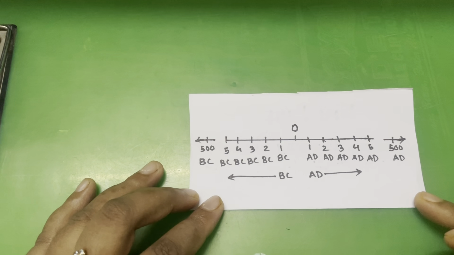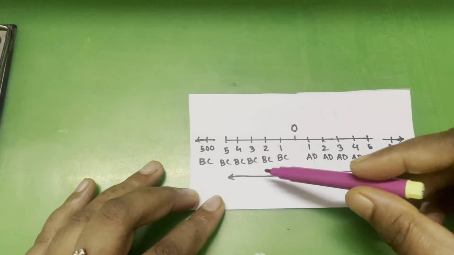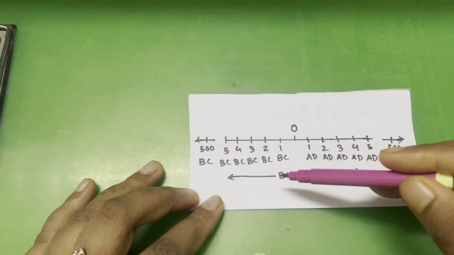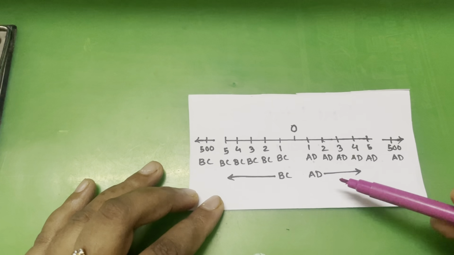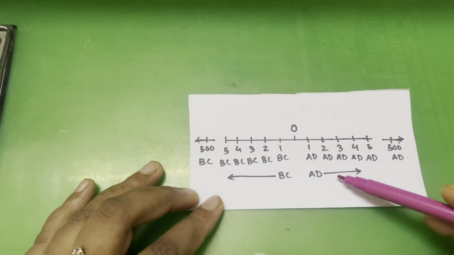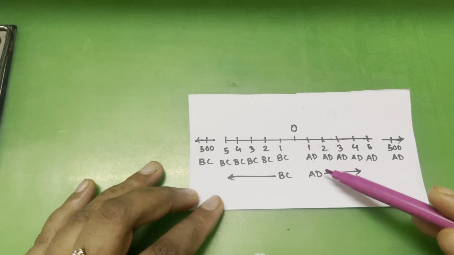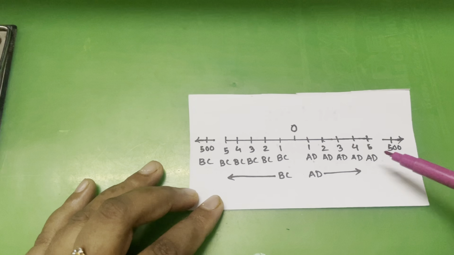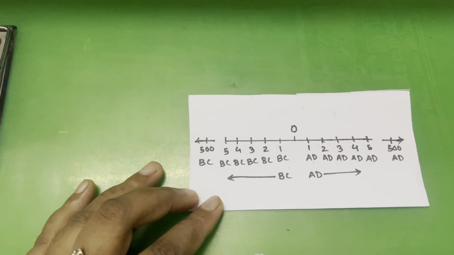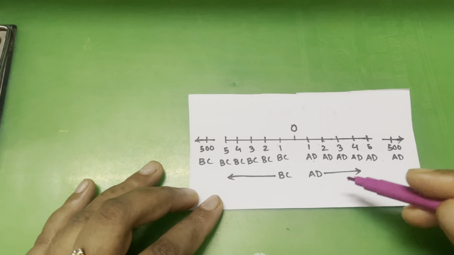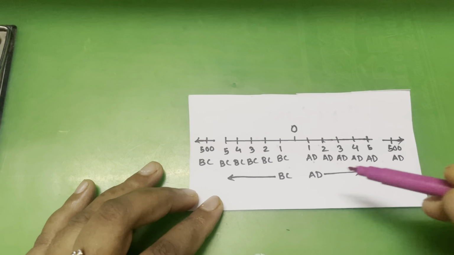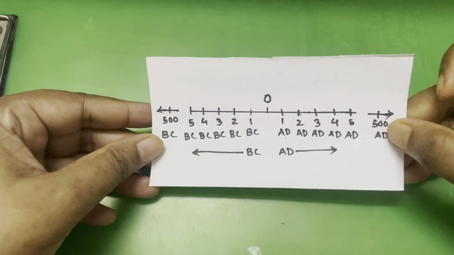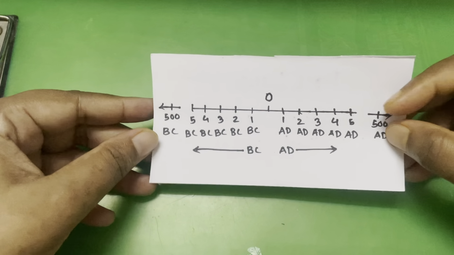Here it is clear that the years before the birth of Christ have been counted backward, and it is also clear that the years after the birth of Jesus Christ were counted forward. So here it is AD and it's BC for today. So this is a timeline.